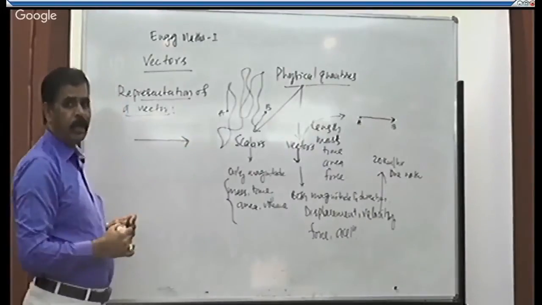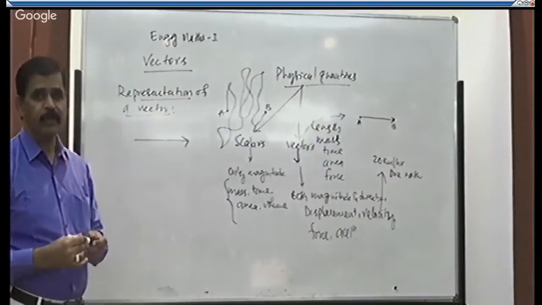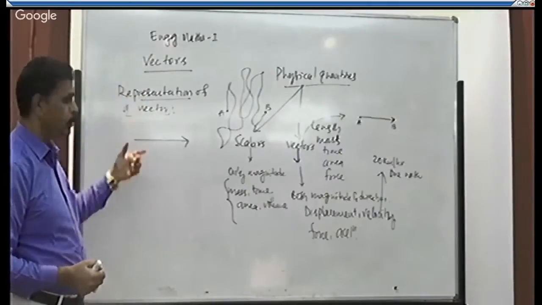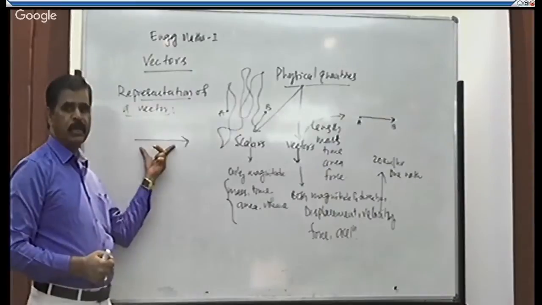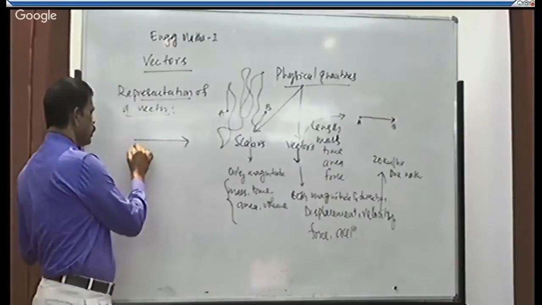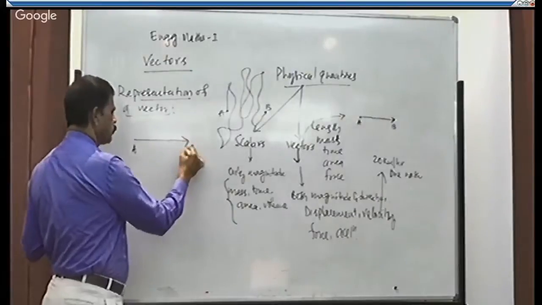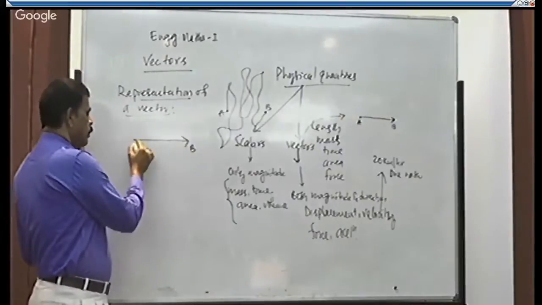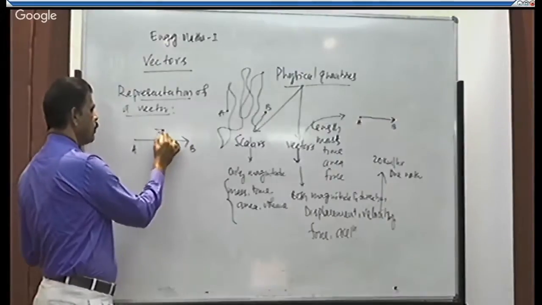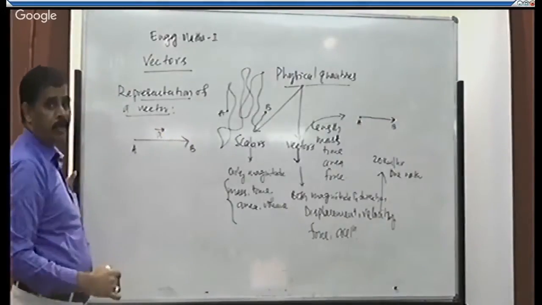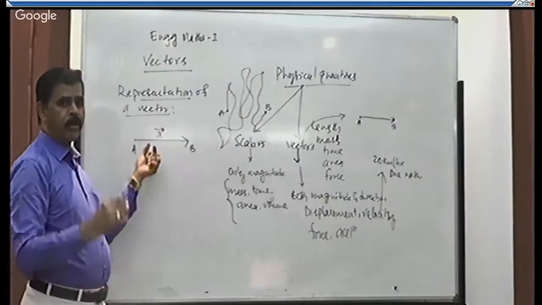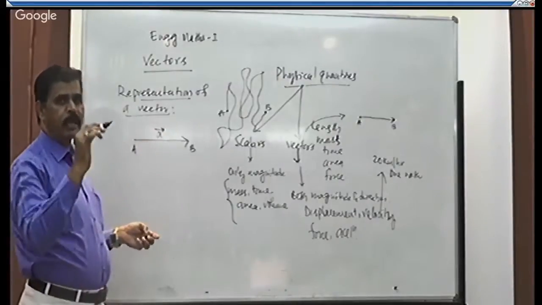Suppose this point is A and this point is B. The vector can always be denoted by a small letter with an arrow over the head, A with an arrow over the head, B with an arrow over the head.